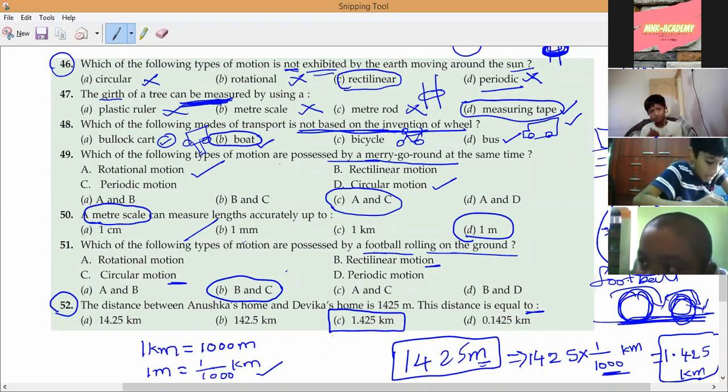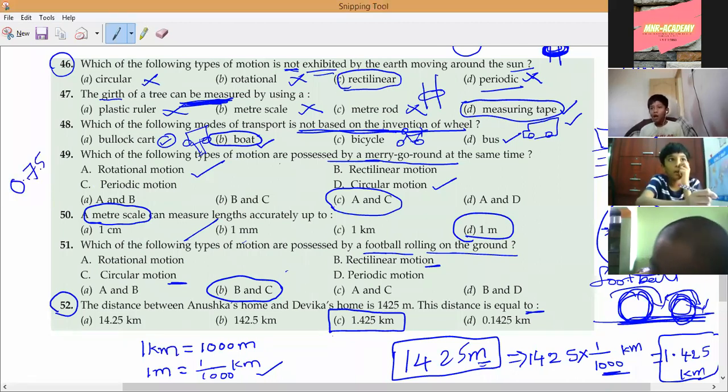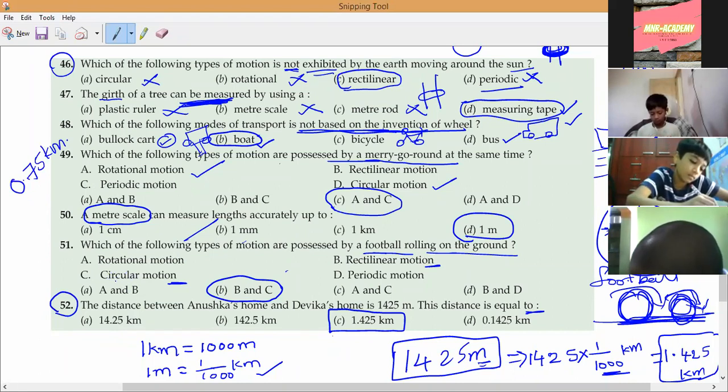Pranav, are you there in the meeting? Please respond. 0.75 kilometers. Do you understand? Then the distance is equal to dash meters. Then find the distance in meters. That is what you write.